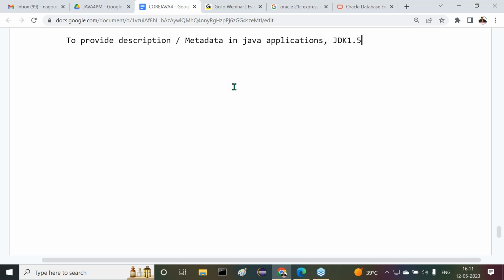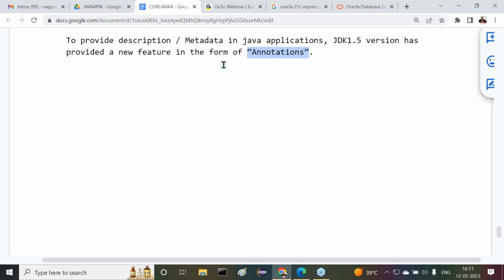JDK 1.5 version has provided a new feature in the form of annotations. Tell me, do all of you know the exact purpose of annotations?